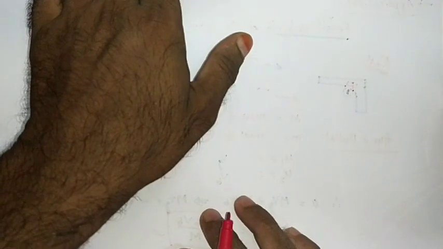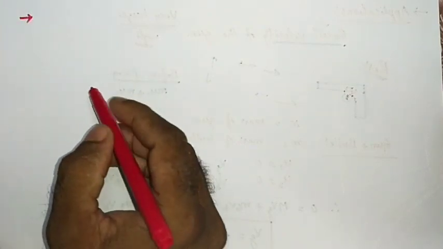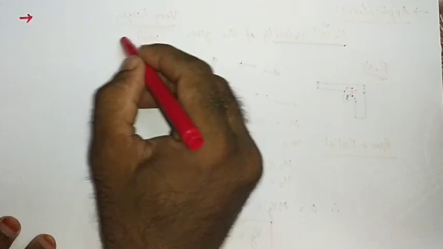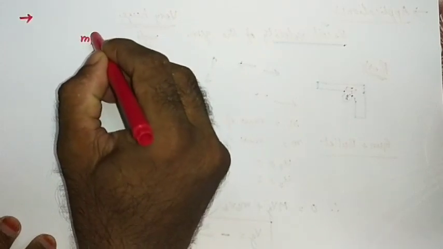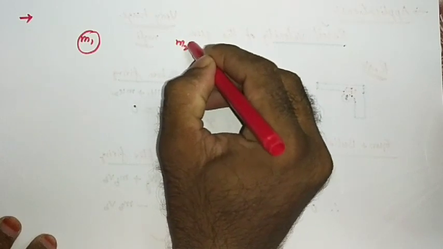Okay, let us see one more situation. Whenever you played marbles in your childhood, you got a situation, right? For example, you have a marble of mass m1, and another marble here whose mass is m2.